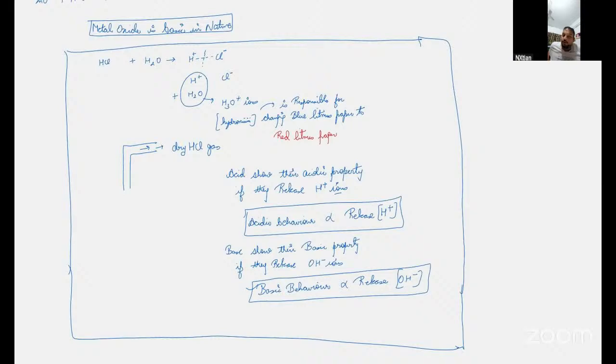Hence, hydronium ion is not formed, and there is no change in the color.